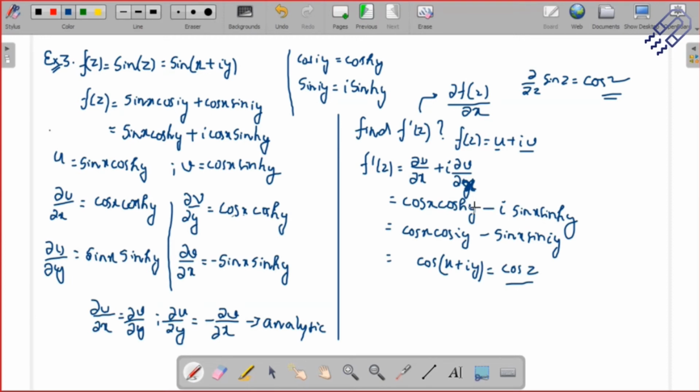But even if we use the concept of real and imaginary parts, we arrive at the same result. So in the exam, if I ask you to show that it's analytic, and then I also ask you to find f dash z, that means you have to analyze it and find the value of f dash z by separating it into the real part and the imaginary part. Then only you can get the answer. That's quite obvious because we are doing complex analysis here, and that is why I'd like to do this.